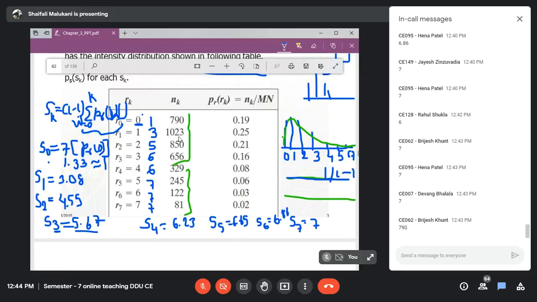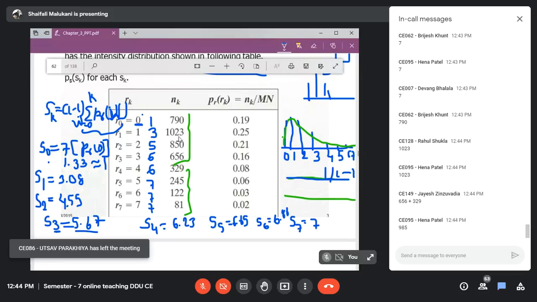How many will have 3? Intensity 3. Yes, 1023. How many will have 6? How many pixels in my output image will have value 6? Yes, it will be 656 plus 329, that is 985. True. Okay.